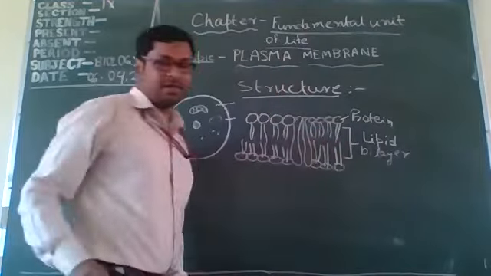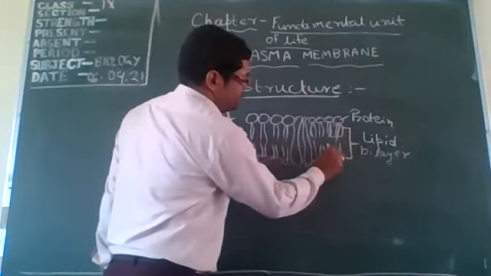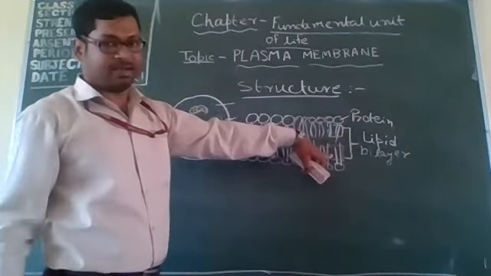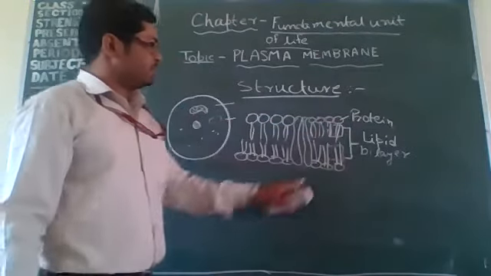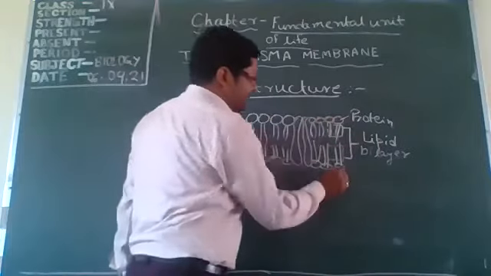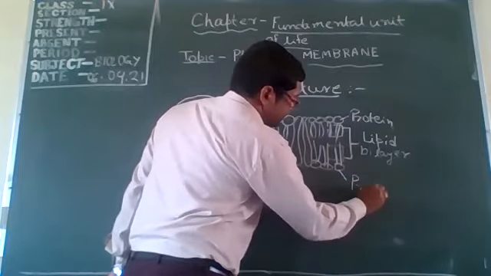Why is it called a lipid bilayer? Because here there are two lipid layers. That is the first layer, and this is the second layer. For this reason, the lipid layer is also called a lipid bilayer. And these are the proteins, and this is also a protein layer.